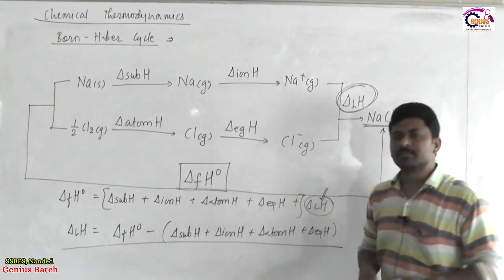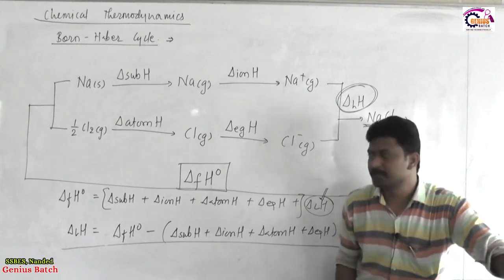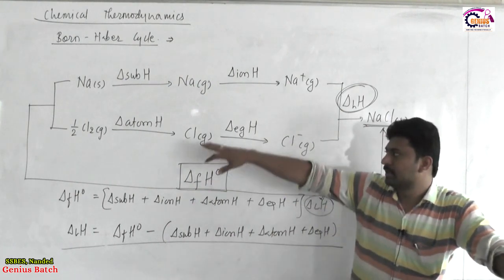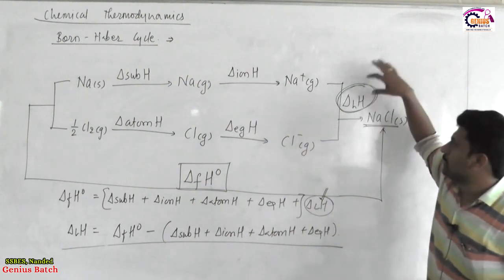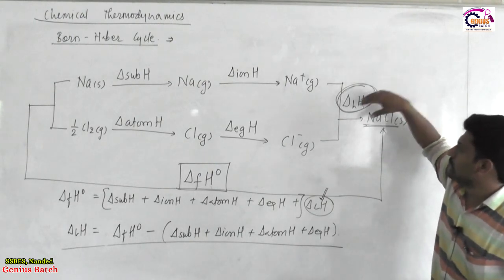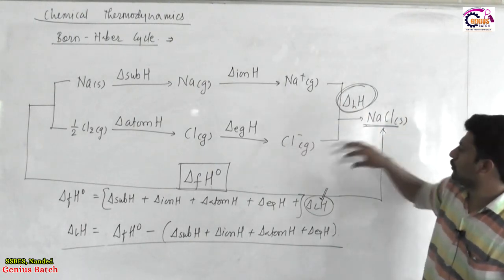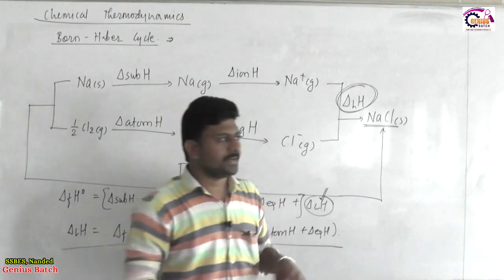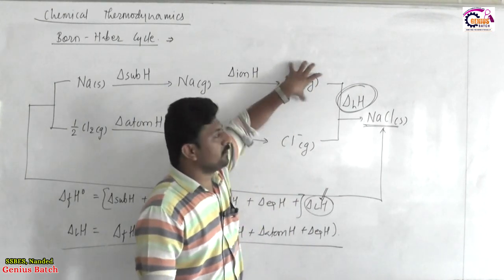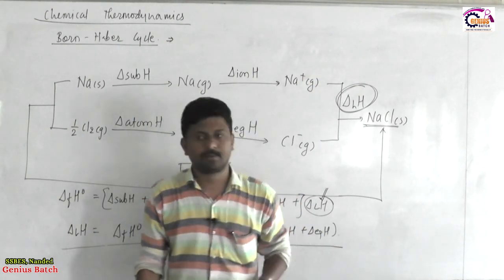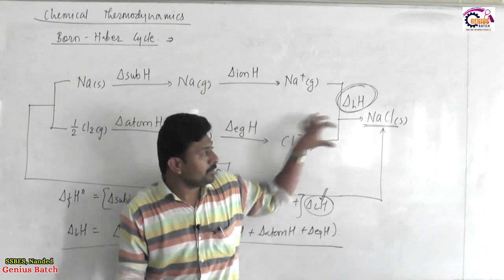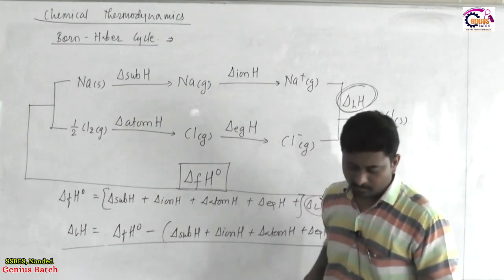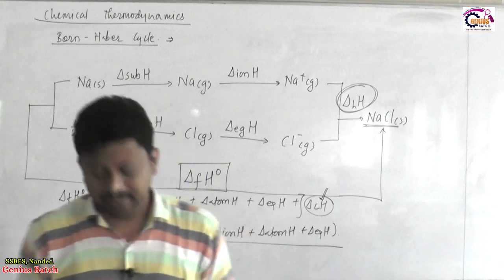The progress is given in the same way for all the crystalline materials. Throughout the progress, commonly measurable physical enthalpy changes are the common enthalpy changes. Only the non-measurable or hypothetical change is the conversion of a gaseous cation and anion into the corresponding crystalline solid. When we form NaCl solid, we can't judge during the progress when Na plus gas is formed and at what state Cl minus gas is there. So as a result, we can't detect the enthalpy of this course, and that can be calculated by using the final equation. Okay, then the present lecture